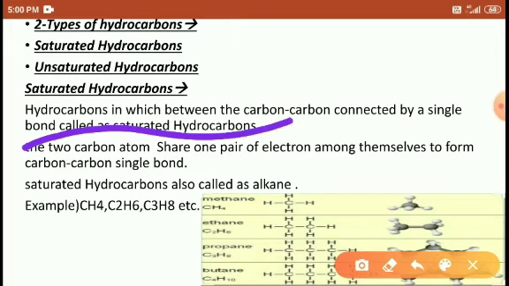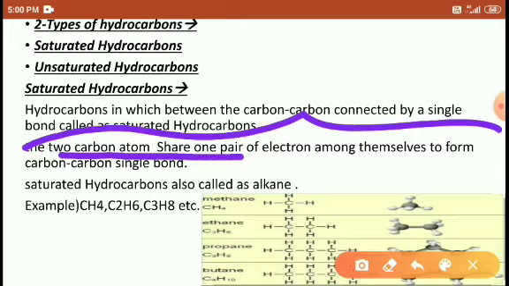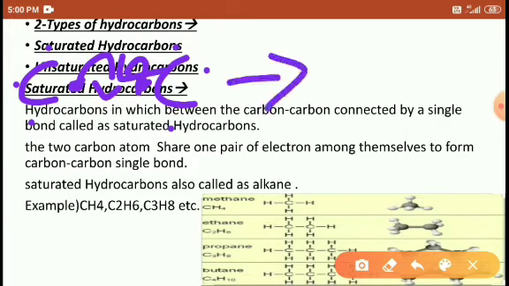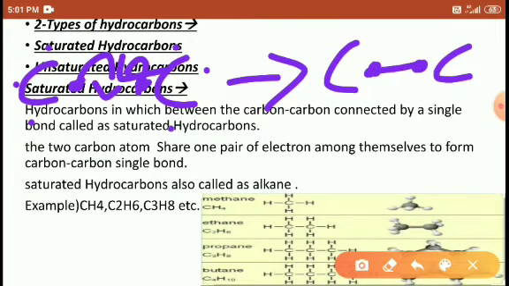How is the single bond formed? The single bond is formed when two carbon atoms share one pair of electrons among themselves, right? Both carbon atoms mutually share electrons. This is the first carbon's electron and this is the second carbon's electron. Each carbon has 4 valence electrons in its outermost shell. Both carbons share, and it forms a single bond.